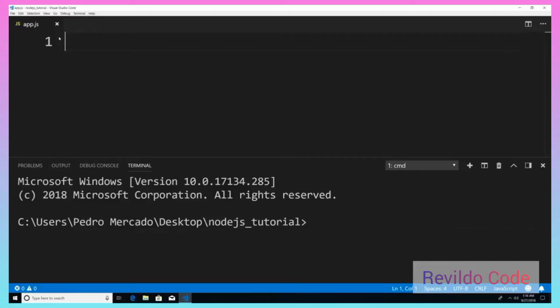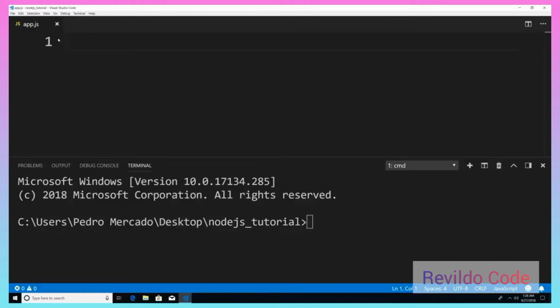In this tutorial, we're going to be talking about the events module, particularly the Event Emitter class within the events module. Now, all the events module allows us to do is basically bring event-driven programming to Node.js.